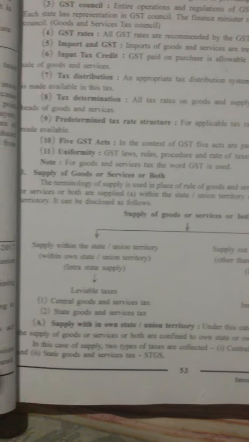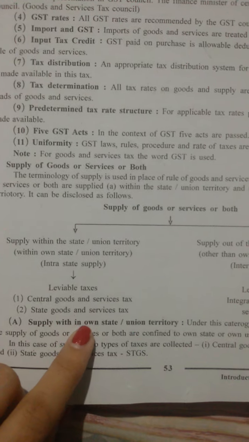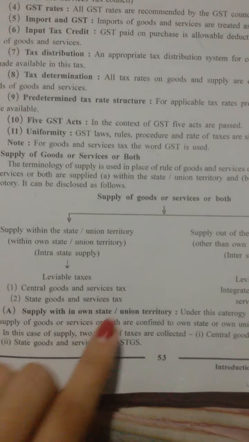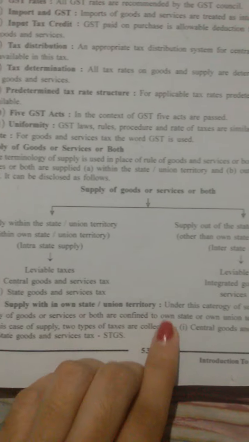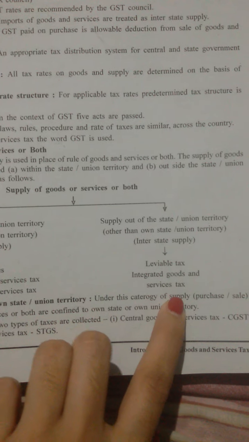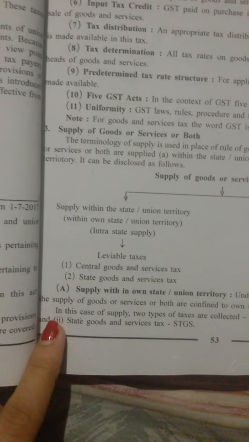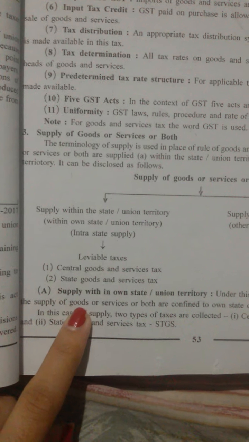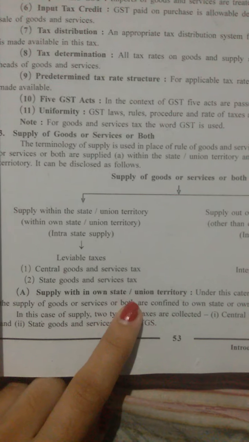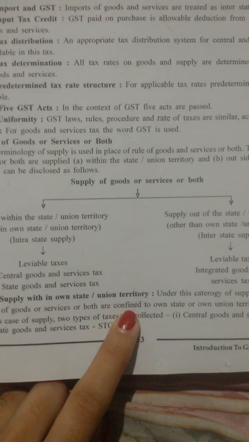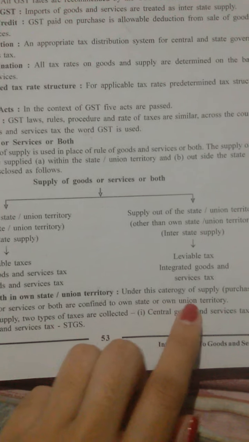So let's discuss in detail. Supply within the own state or union territory. Under this category of supply, purchase and sale of goods or services or both are confined to the own state or own union territory.